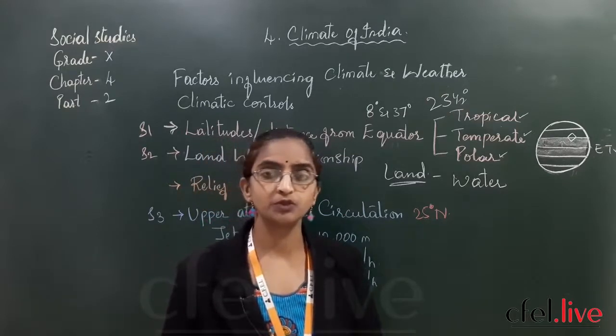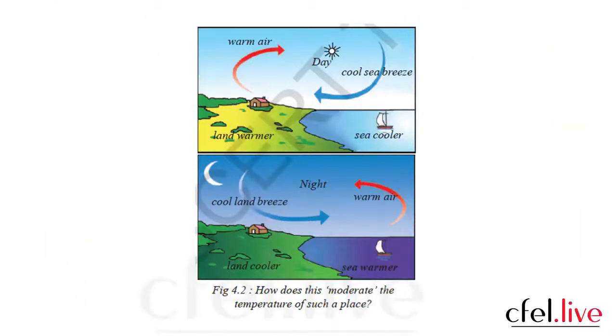Just see slide number 2, which is there even in your textbook. What you are seeing in slide 2 is very colorful and beautiful. In the first figure of slide 2, it is daytime, and the land is becoming too warm whereas the sea is still cool. During the daytime, cold sea breezes have their impact over the land, and the warm air from the land is moving towards the water bodies.